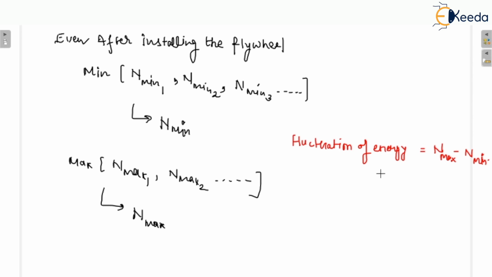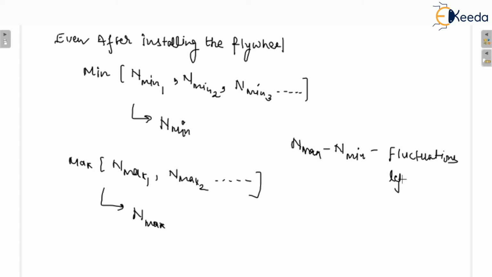Okay, you can see. So if I'm going to write n maximum minus n minimum, that would be fluctuations left. So this n max minus n minimum is equal to fluctuations left.